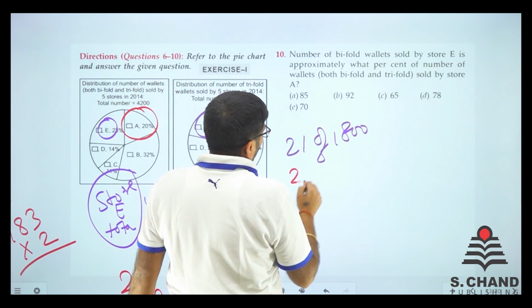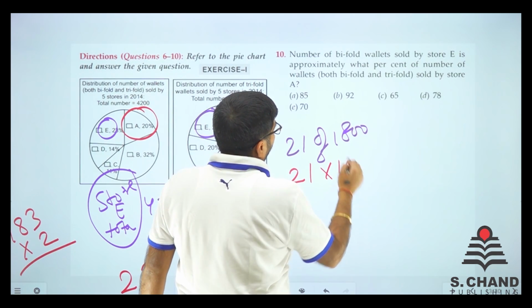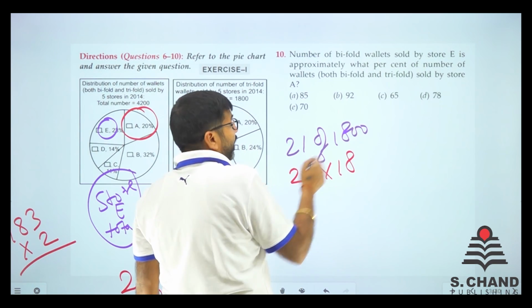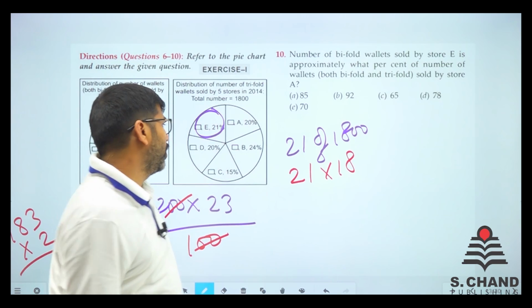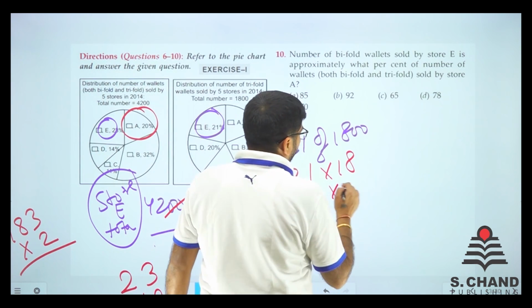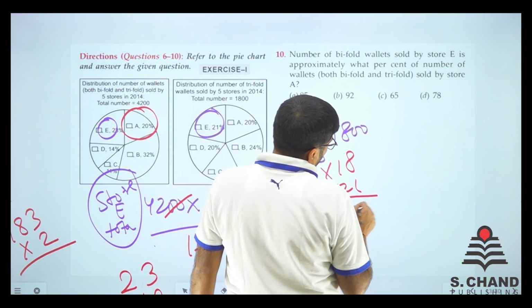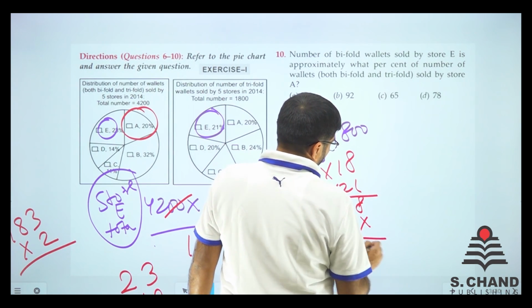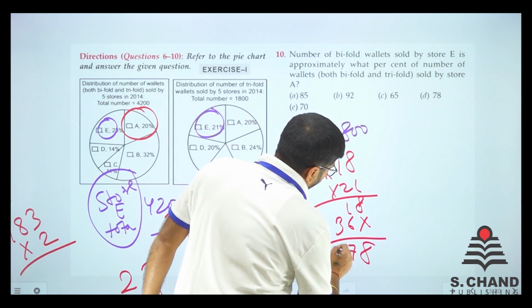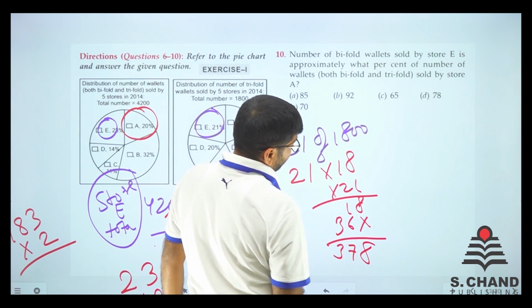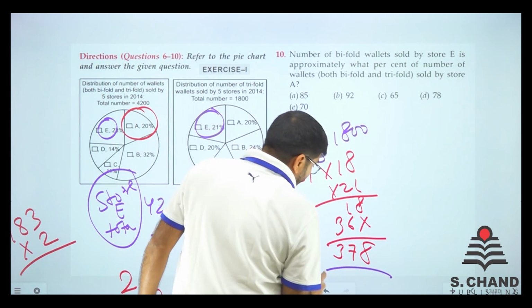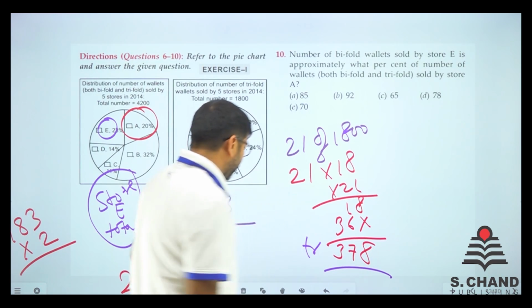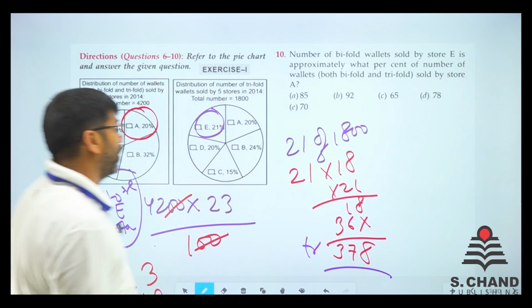So we get 21 into 18 because that 100 is cancelled out by 2 zeros. So we got 21 here, right, 18 here and 36 here. So we got 8 here, 7 here and 3 here. So we got 378. Now this 378 is trifold and 966 is total.